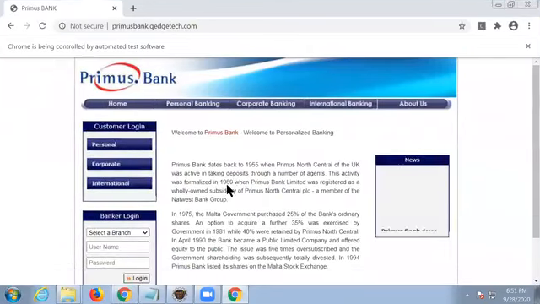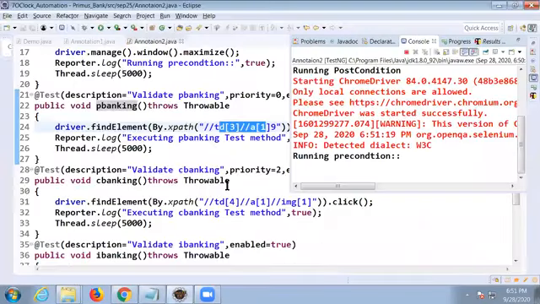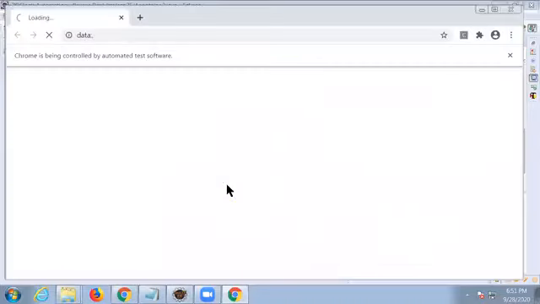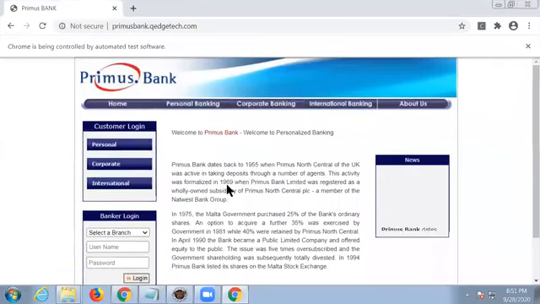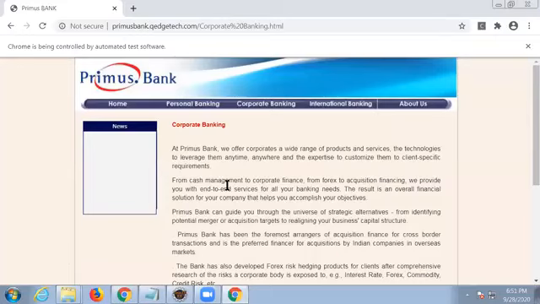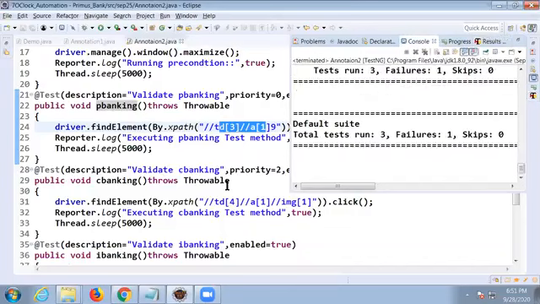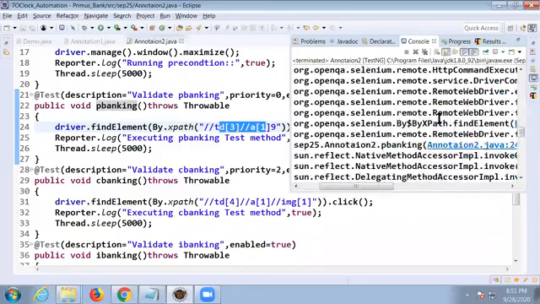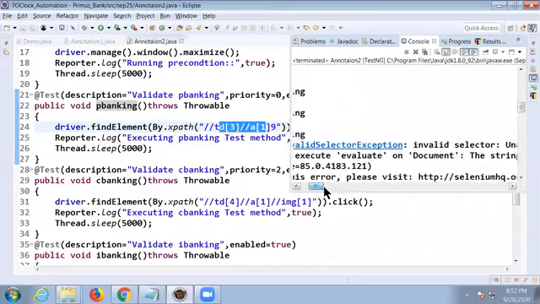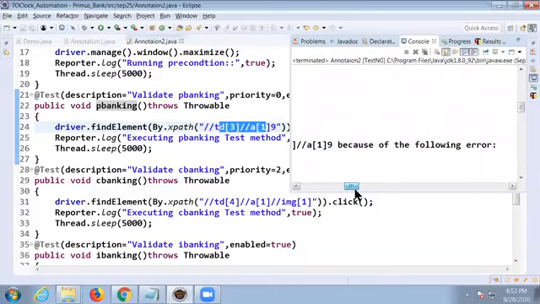Why it's running this way, you have to understand, is the before method and after method. The second time, the test case did not get executed, only the precondition and post-condition got executed, right? Second time, third time. So the second test case will fail, obviously. How many failures here? One failure, right? You can see the failure is because of the invalid locator. We gave the wrong locator wantedly.